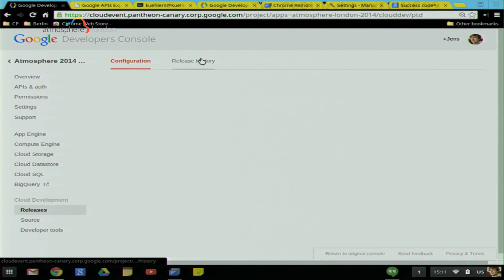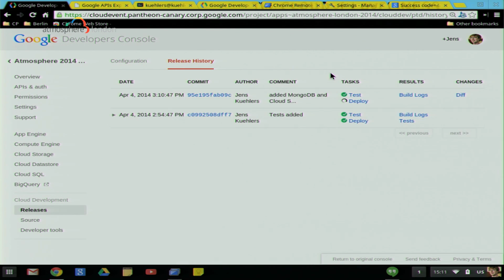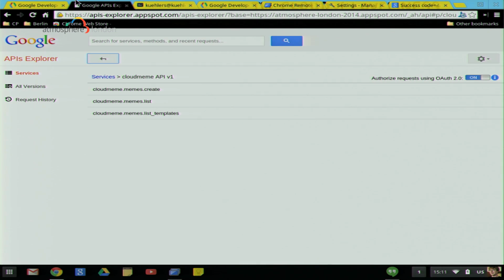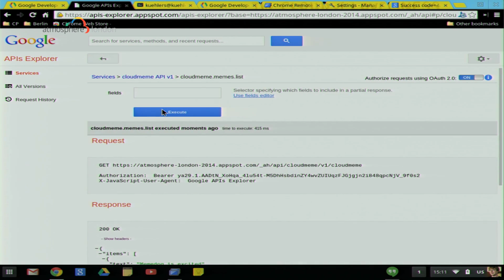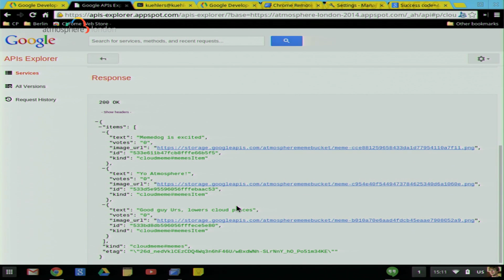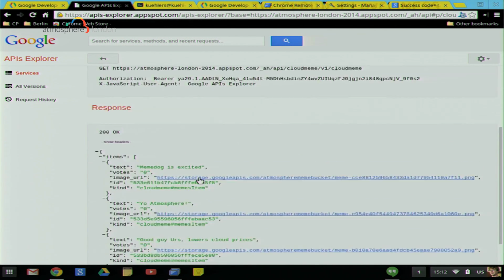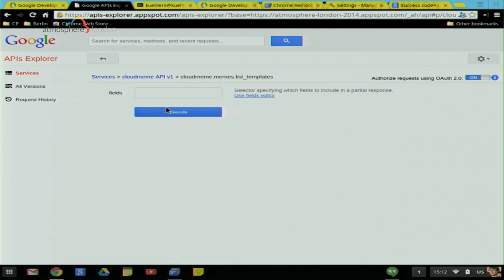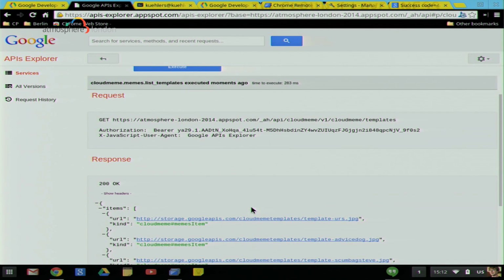Great. So how's our deployment coming along? Let's go back and see. Still deploying. Takes a few more seconds. OK, this all looks complete. There we are. Updates live. All right, so now let's go to our API Explorer. And if we do our list method and scroll down, now we can see we have 3 memes there, which we set up in the database earlier. That's actually connecting to MongoDB. And if you pick one of the template URLs, we can actually create a meme from the API, and we'll see it added in and persisted.